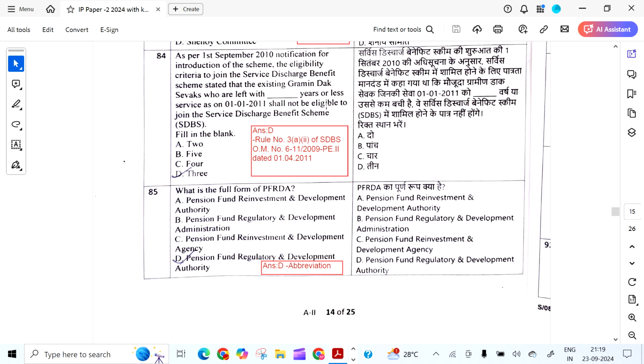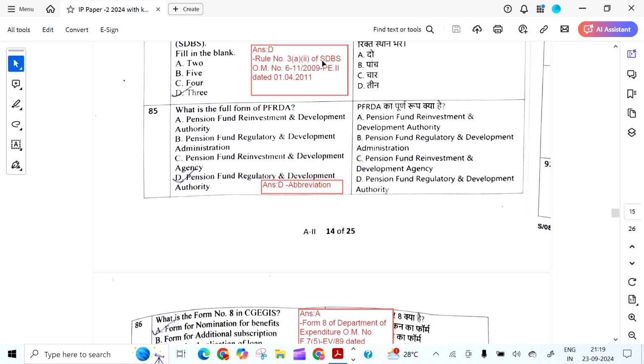As per 1st September 2010 notification for introduction of the scheme, the eligibility criteria to join SDBS stated that the existing Gramin Dak Sevaks who are left with how many years? 3 years or less service as on 1/1/11 shall not be eligible to join the SDBS. So this is as per Rule 3A2 of SDBS OM dated 1/4/2011.